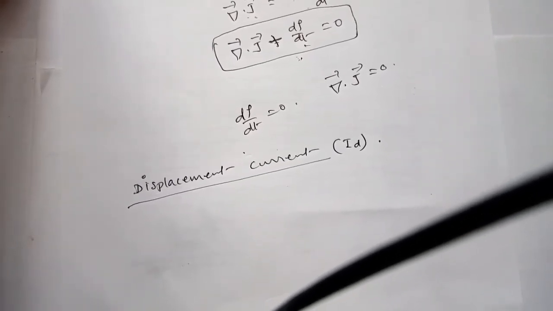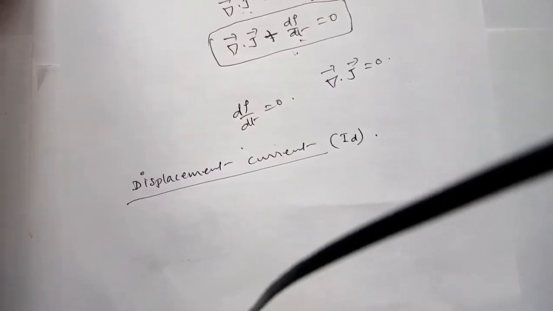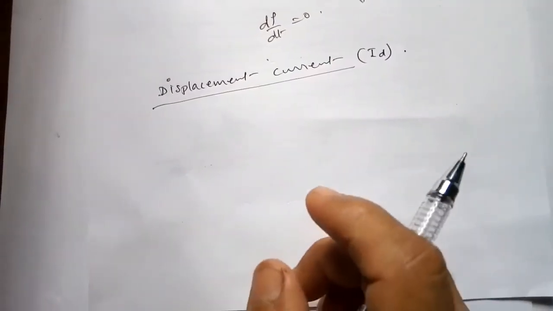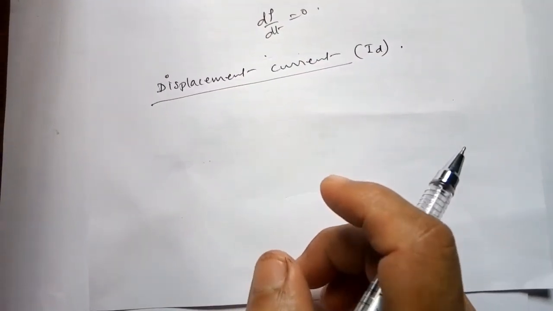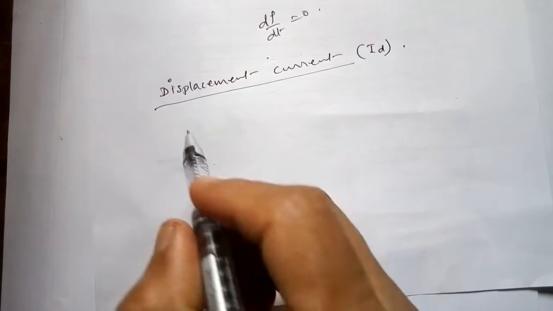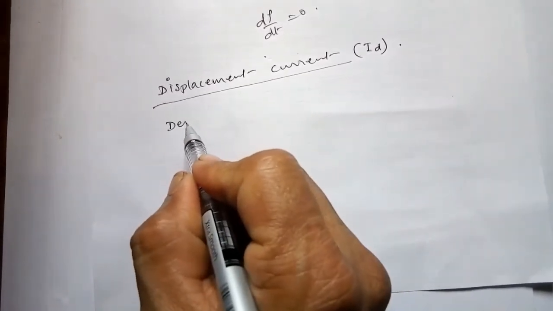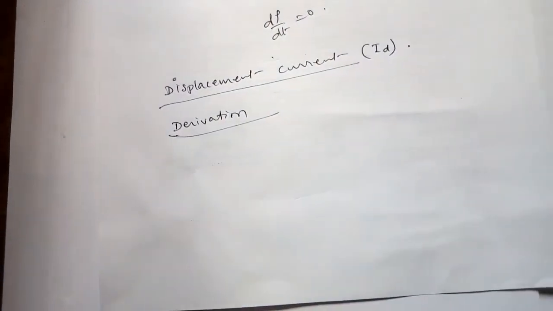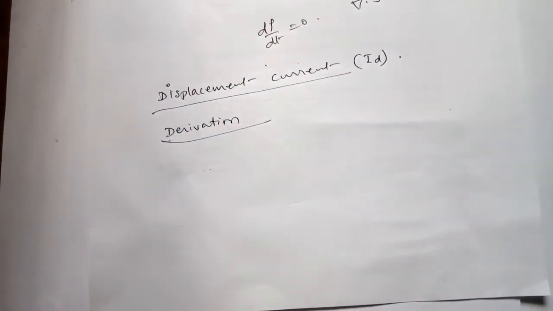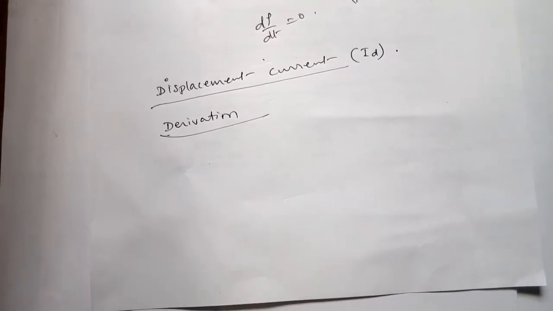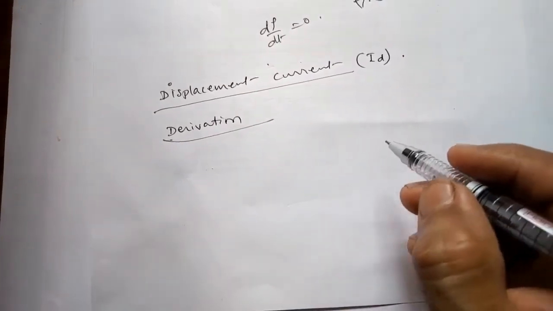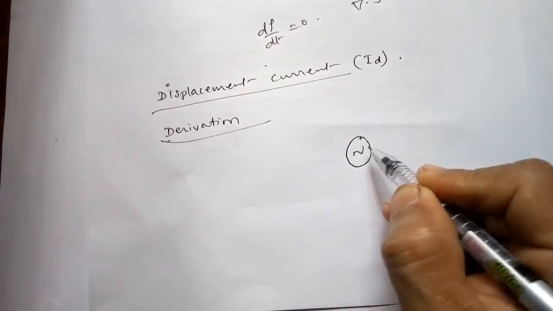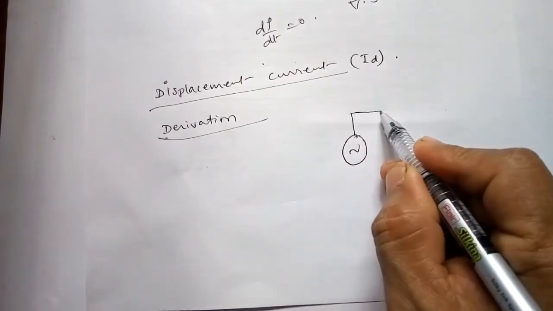So we have to derive this expression. Let us try to derive the expression for displacement current. Derivation. In the exam it may be asked for 5 marks. So in order to derive, let us consider an AC circuit which is connected with a capacitor.